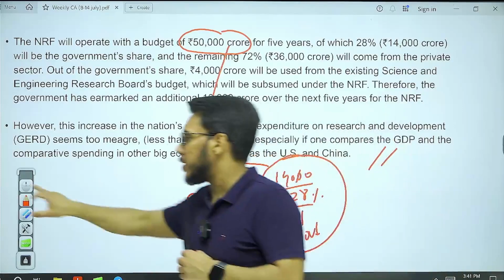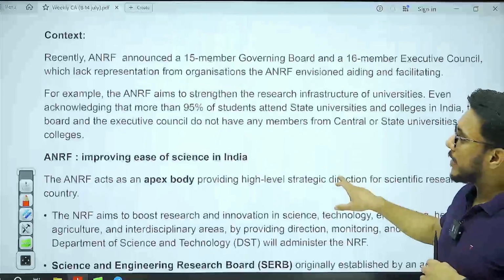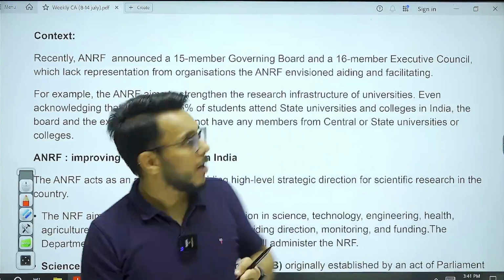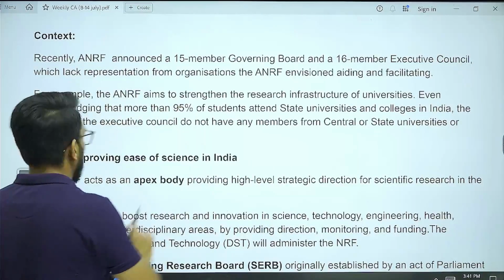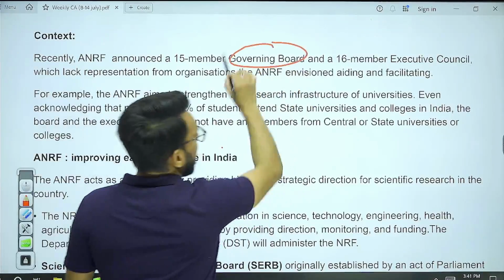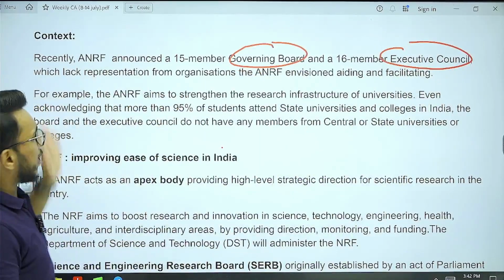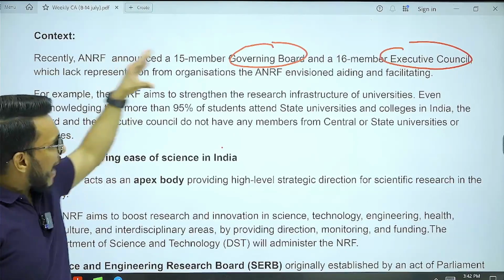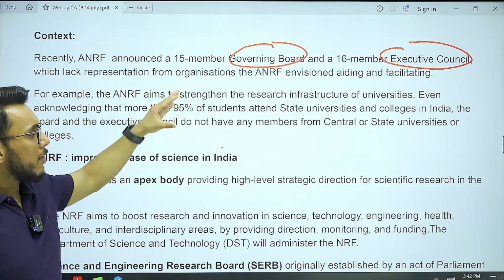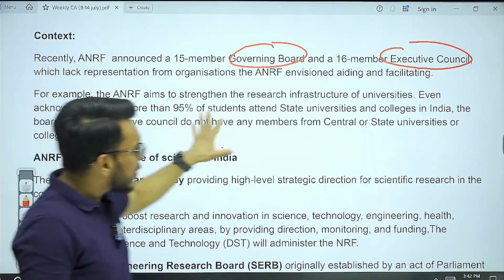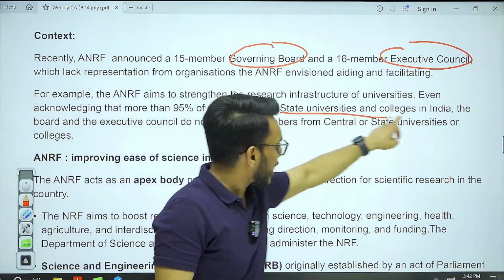This is, first of all, the discussion on ANRF. Now, what is this particular article talking about? This article talks about the ANRF, I told you about the governing council. So recently a governing board and executive council were announced. Now you see that in the governing board as well as the executive council, they do not have members from the central or the state universities.